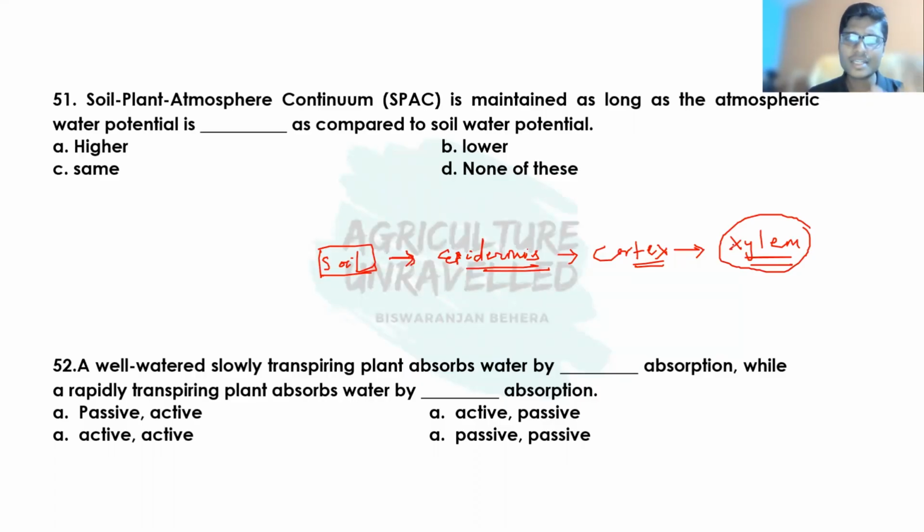Another factor that definitely affects the water movement from soil to plant, or we can say water uptake, is soil temperature. It has been found that when the soil temperature is less than 20 degrees Celsius, it significantly reduces the crop water uptake, especially in warm season crops. Okay, so this is also a very important question. In warm season crops, when the soil temperature is less than 20 degrees Celsius, then the crop water uptake is significantly affected. So remember this thing.